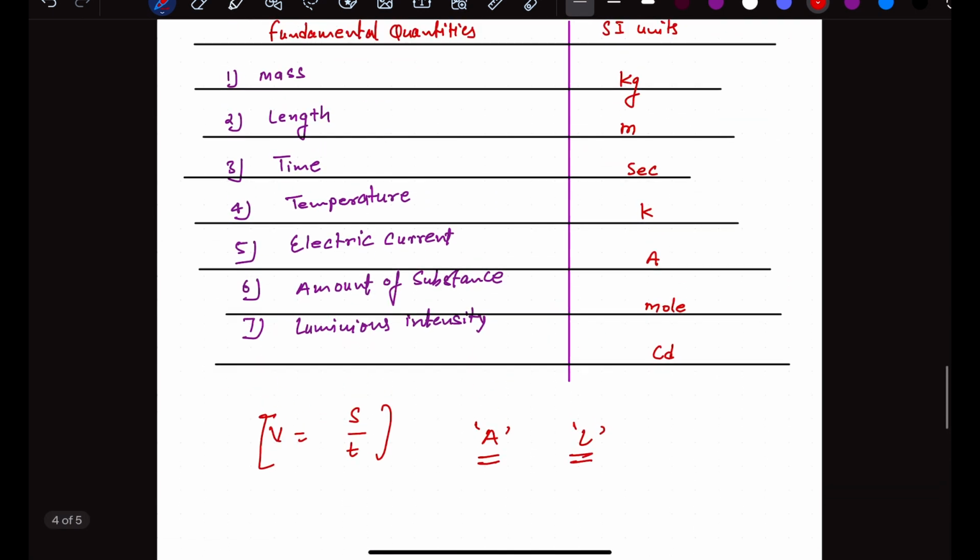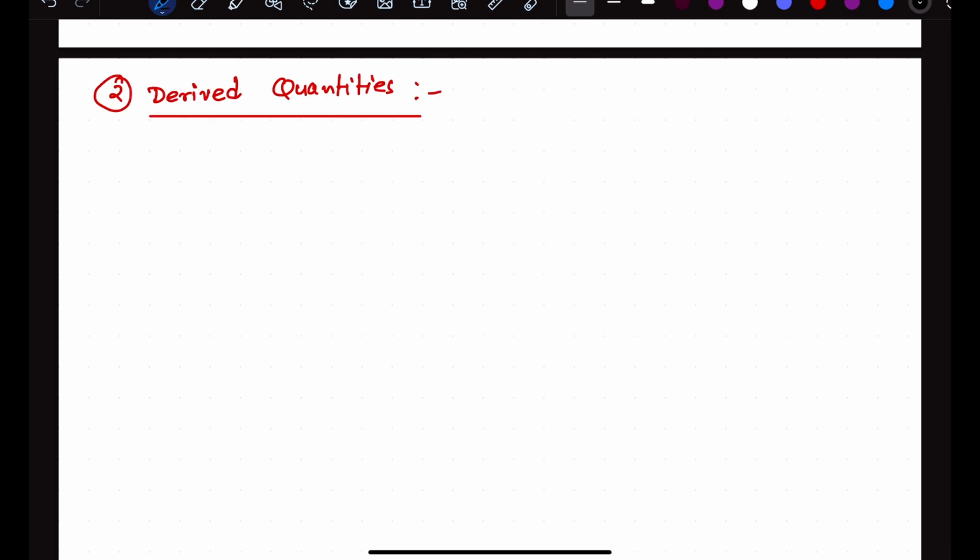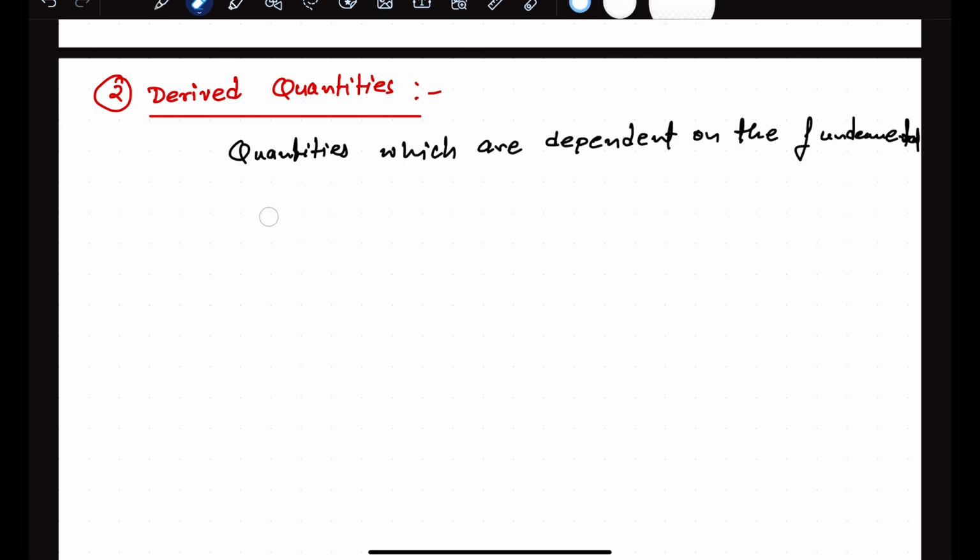Of course, if you have understood these fundamental quantities very well, then you can understand the concept of the derived quantities as well. So let's move to the derived quantities. Now think, what should be the definition of the derived quantities? The derived quantities are the dependent quantities. The quantities which are dependent on the fundamental quantities are basically the derived quantities, right?